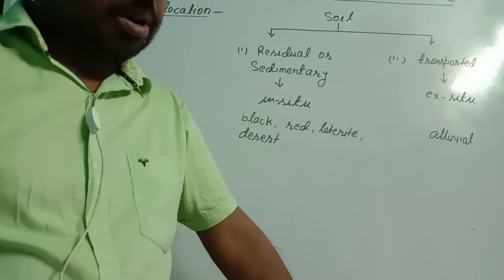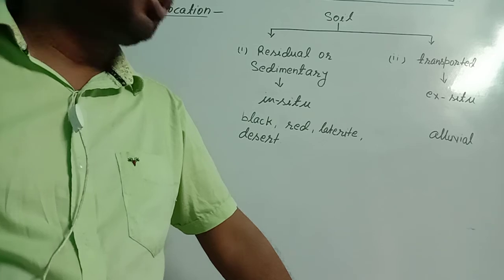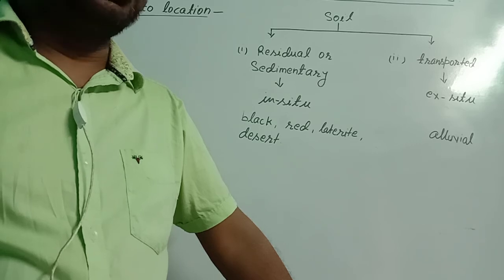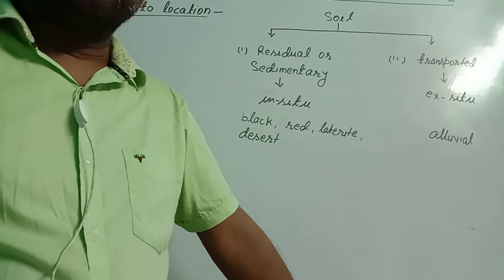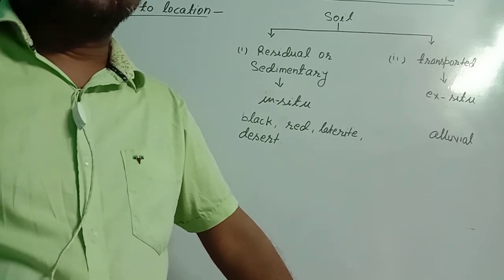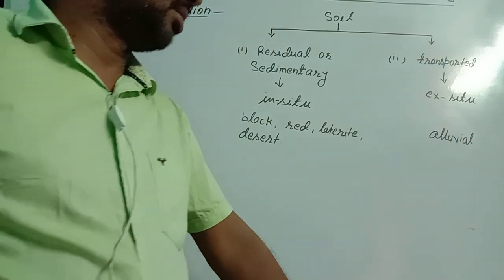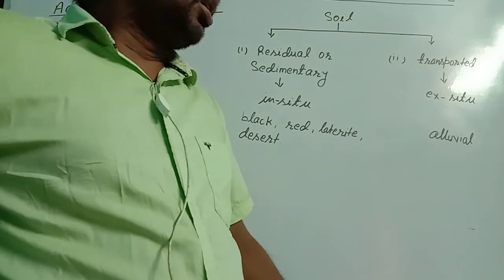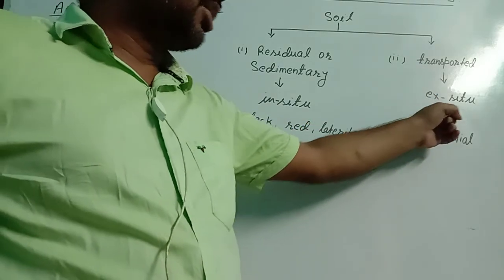What happens? By the forces of nature, such as moving wind or moving water, especially moving water, the rocks are transported for long distances. On the way, those rocks collide with each other and break into smaller pieces, and when the force or speed of the water current decreases, those particles are deposited on the banks of rivers or in coastal regions. Since these rocks are transported for long distances, the soil made through this process is called transported soil or ex situ soil.